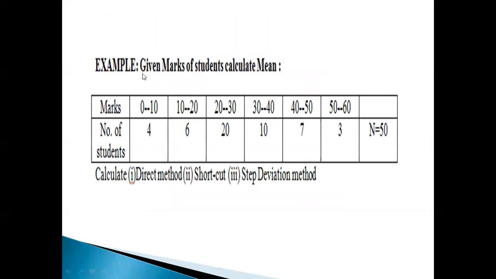So this is the first method. Now take down another one. Calculate the mean of the given marks of the students under the direct method, shortcut method, and step deviation method. Here we are going to work it out under all the methods. So these are the class intervals: 0 to 10, 10 to 20, 20 to 30, 30 to 40, 40 to 50, 50 to 60. The number of students are 50, taking the total. This is a problem. Under 3 methods we have to work it out.